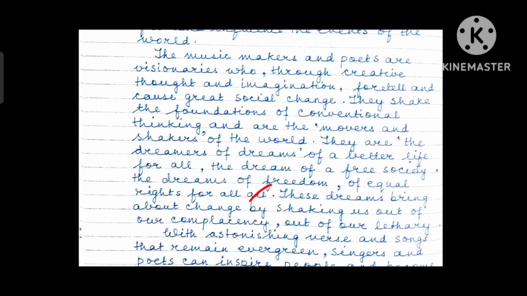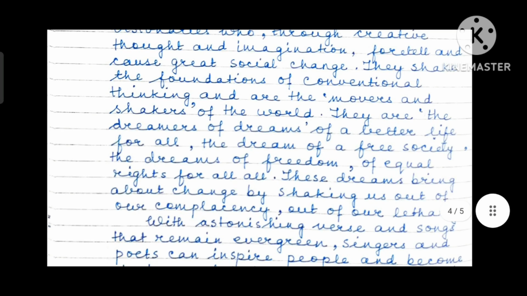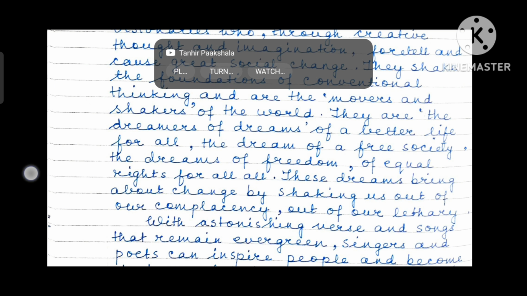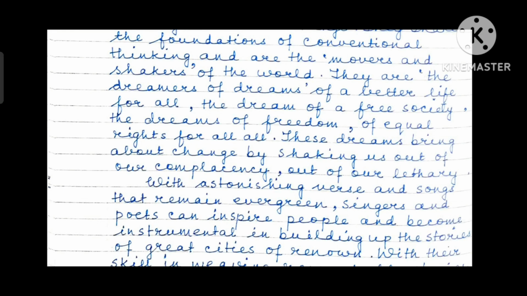Now, what is the significance of these dreams? These dreams bring about change by shaking us out of our complacency, out of our lethargy. So this is the significance of dreams and the purpose of their dreams.